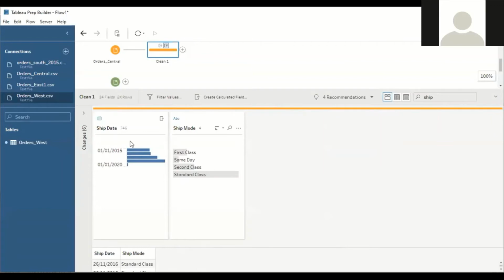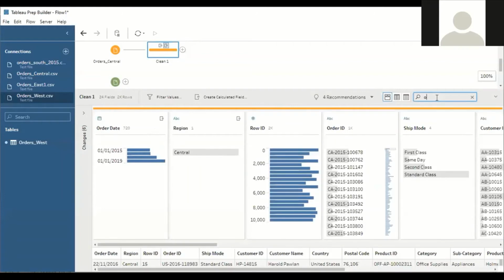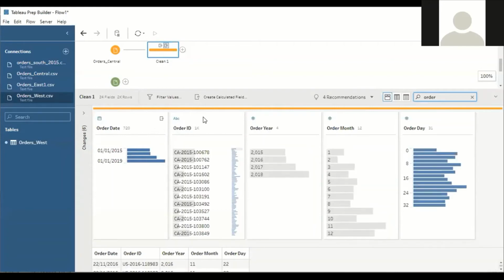Similarly, let's try to delete the columns which start from order. Yeah. So already I have integrated all the data from order date. Fine. Order ID we require, just to analyze what is the reason for returning the orders or the products.